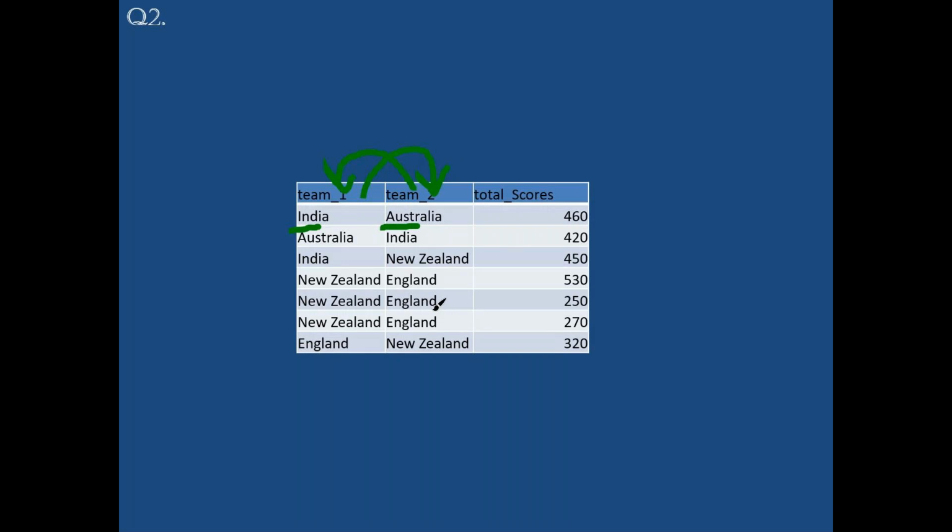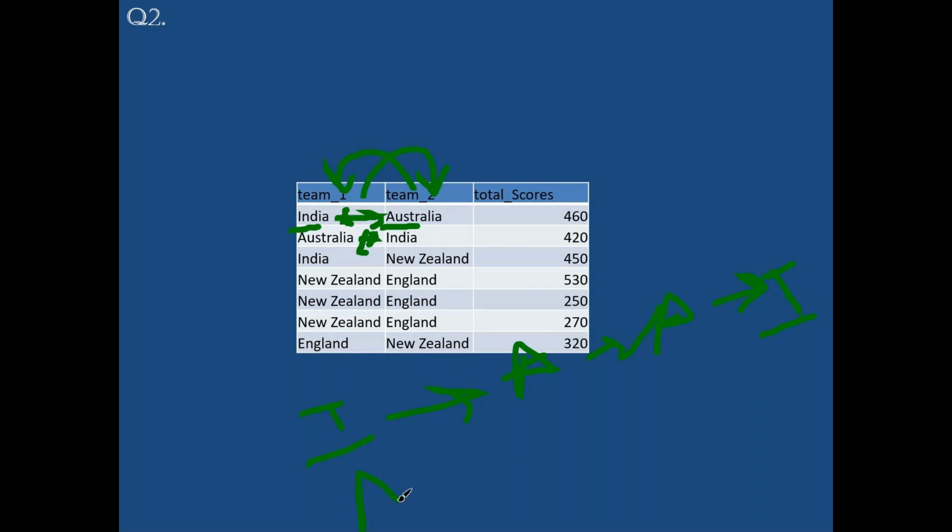Whenever I am comparing like this, if I and A come, first I want to swap it to A, I, because the smaller I want to keep on this side and the bigger one on this side.